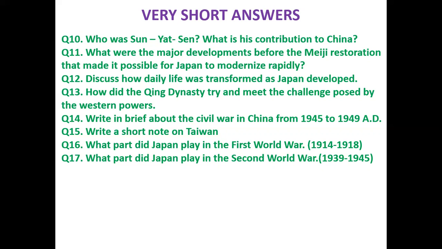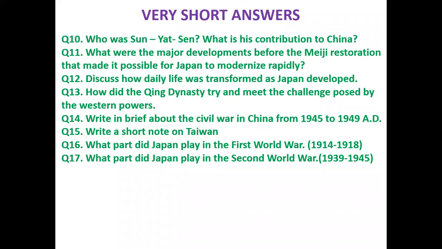He organized the different revolutionary groups into a new party called Tongmenghui, or the so called Kuomintang Party, to get rid of the Manchu misrule. His efforts bore fruit in 1911 when the Republic of China came into being, and he was made its first provisional president.